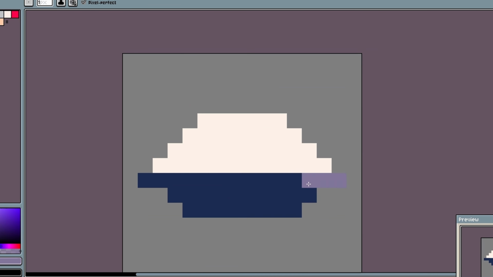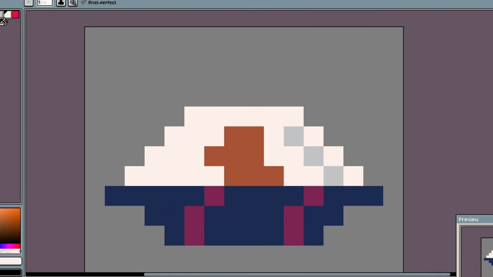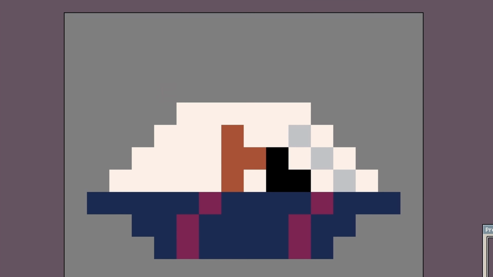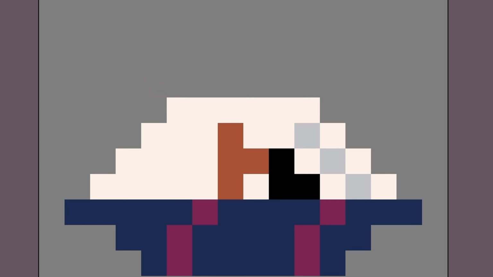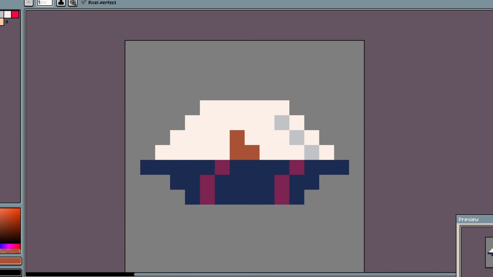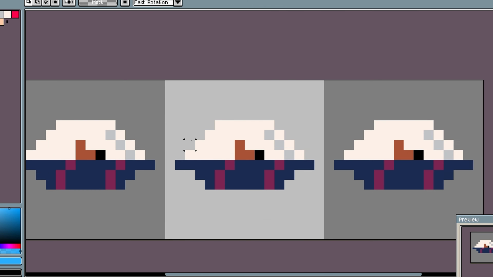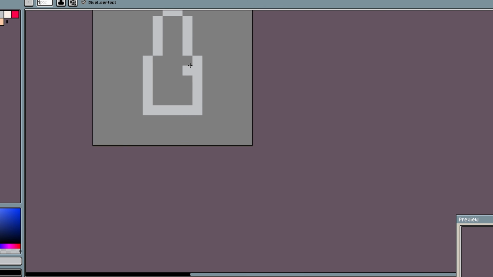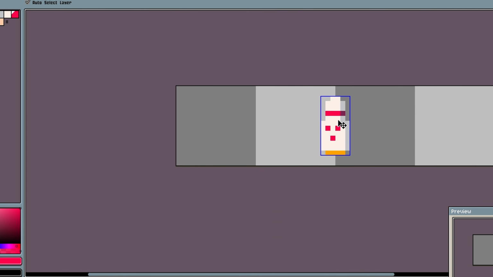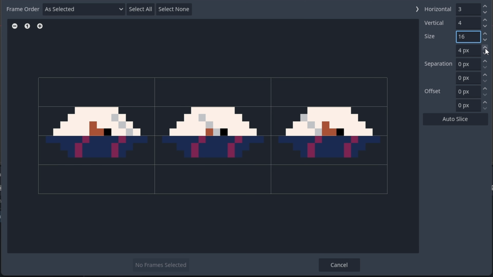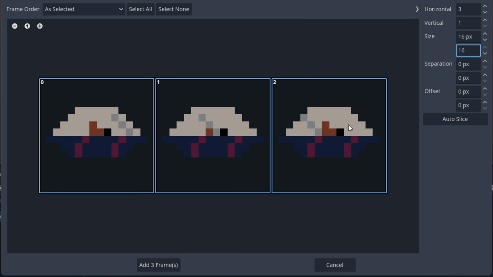Then I created a spaceship sprite and then added a person controlling the spaceship. But for some reason it doesn't look right. So I moved the person 1 pixel down. Then I added some glass shine animations for the spaceship as well. Next I made a rocket sprite and added some animations to the rockets as well. Then I imported the sprites and updated the player and the rocket sprite.